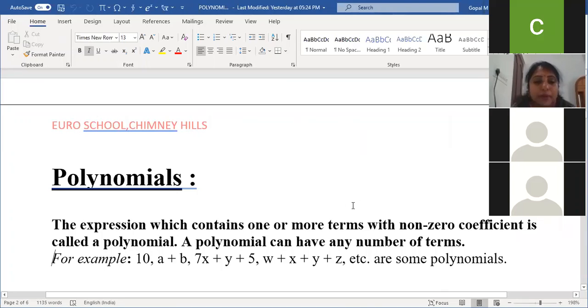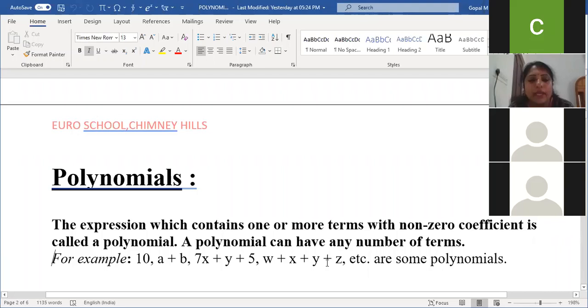A polynomial is an expression which contains one or more terms. It may contain 2 terms, 3 terms, or more than 3 terms, with non-zero coefficient. The coefficient of these terms should not be equal to 0. Here I can't say; the coefficient will be some number. A polynomial can have any number of terms. It may contain 1 term, 2 terms, 3 terms, or more than 3 terms.